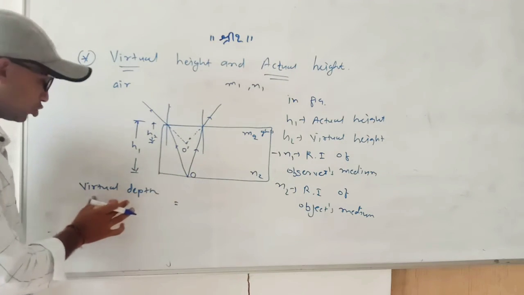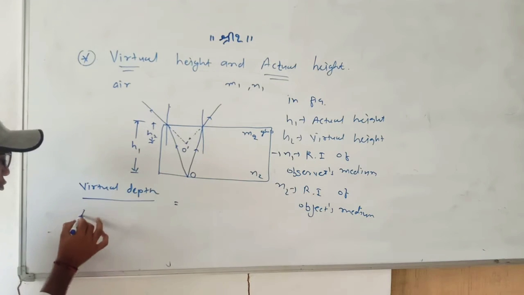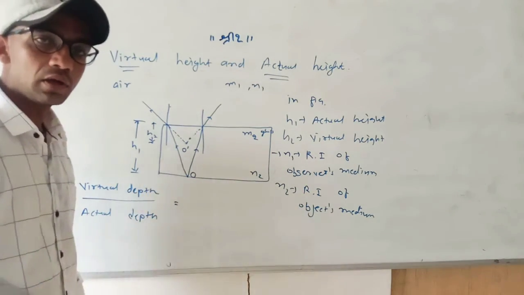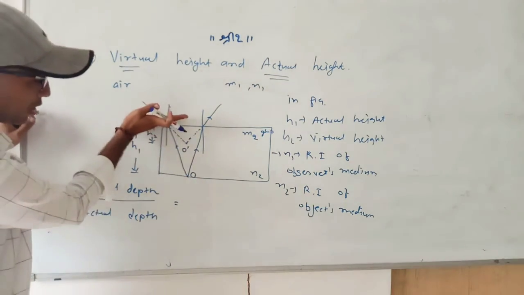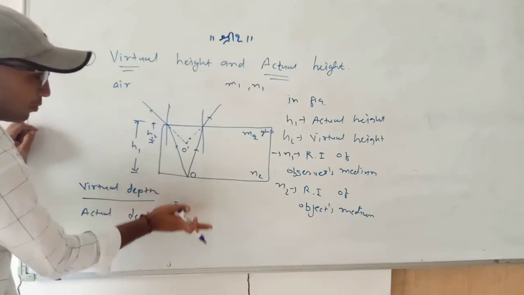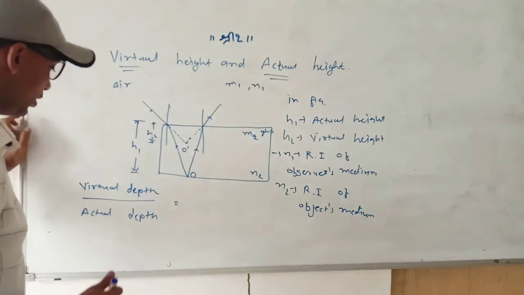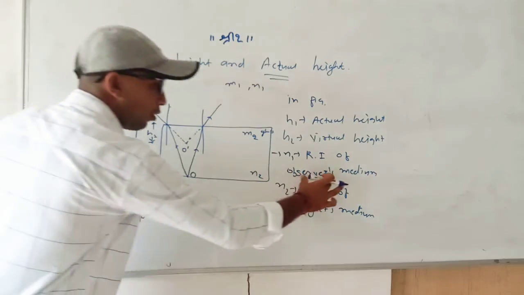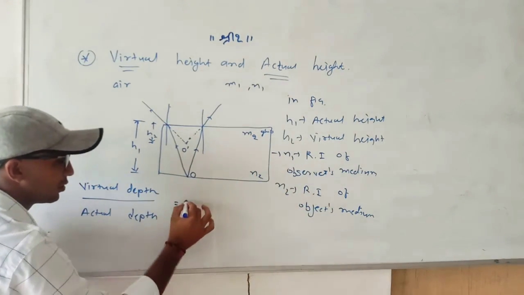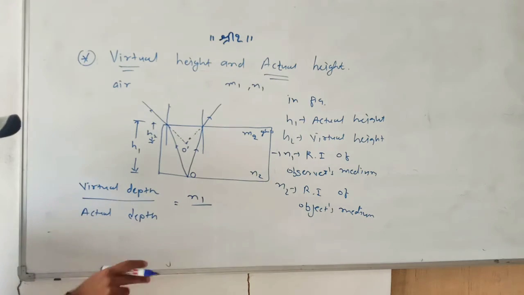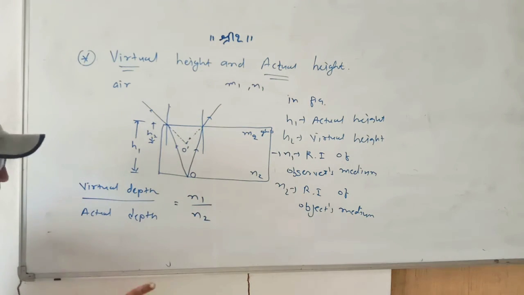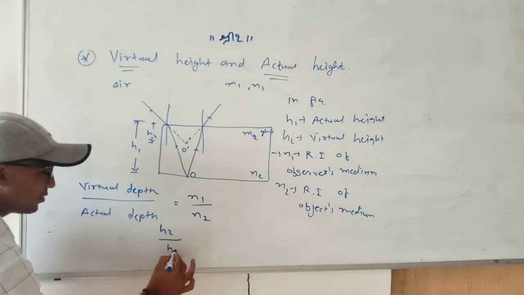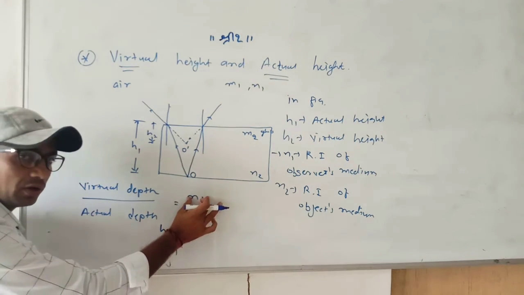One and the same. Okay, so virtual depth divided by actual depth. Instead of depth you can write height. When you measure from the upward side, that is depth. When you measure from the downward side, that is height. So the relation is virtual depth divided by actual depth is equal to the observer's refractive index, that is n1, divided by the object medium's refractive index, that is n2. Please remember, the virtual depth is h2, the actual depth is h1, and n1 is the observer's refractive index.